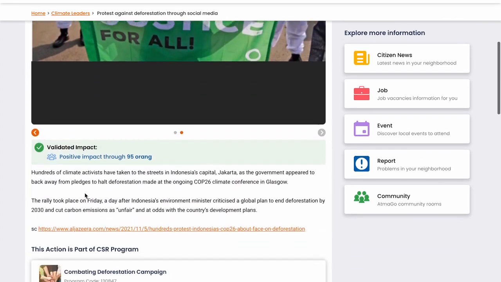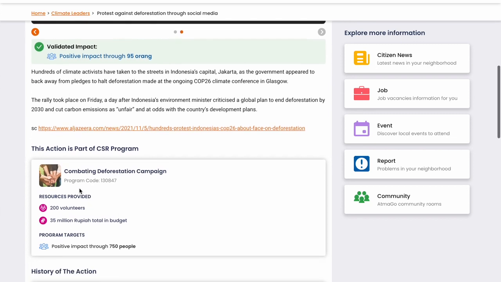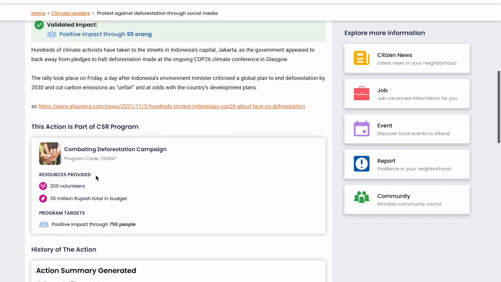And this kind of action, this particular one, it happened to be a part of a bigger project actually, which was called the Combating Deforestation Campaign, which is held by a bigger organization. And this action can be joined by other communities as well.